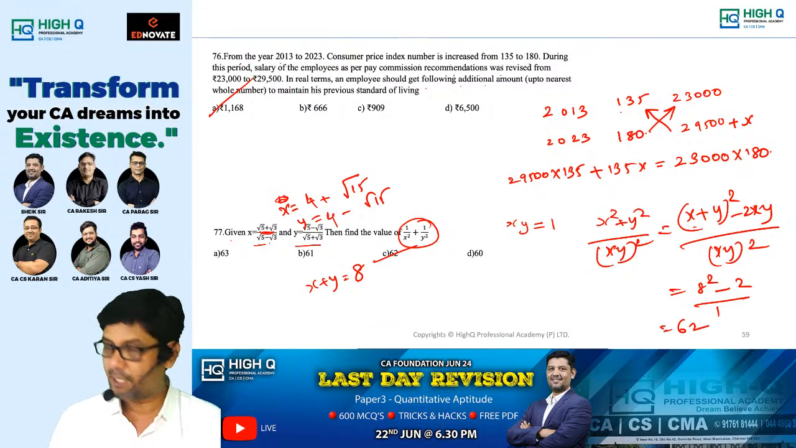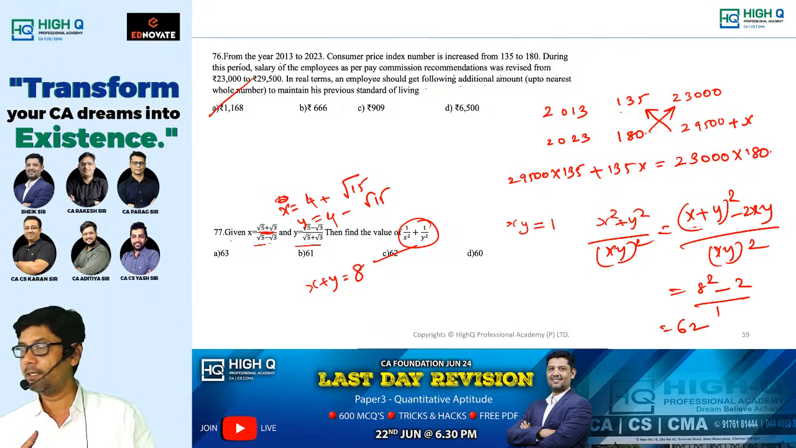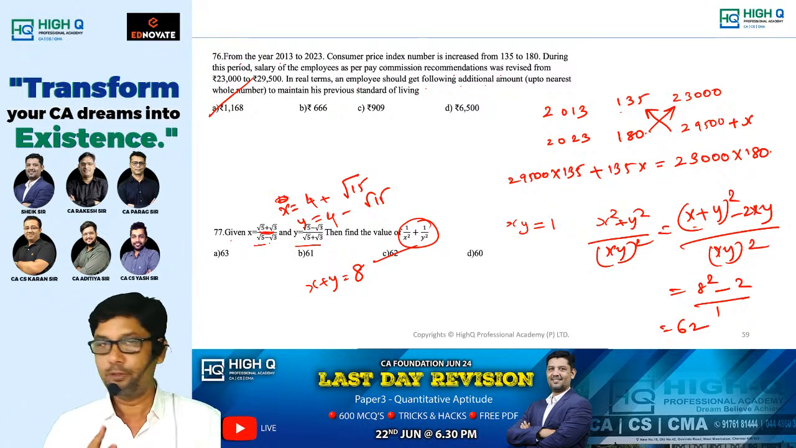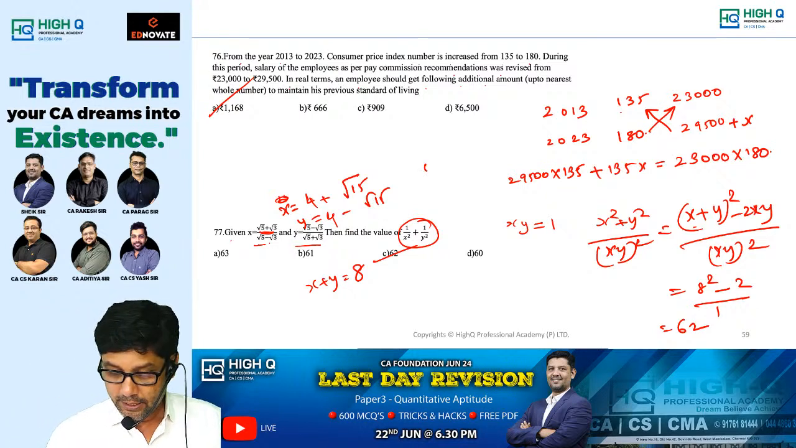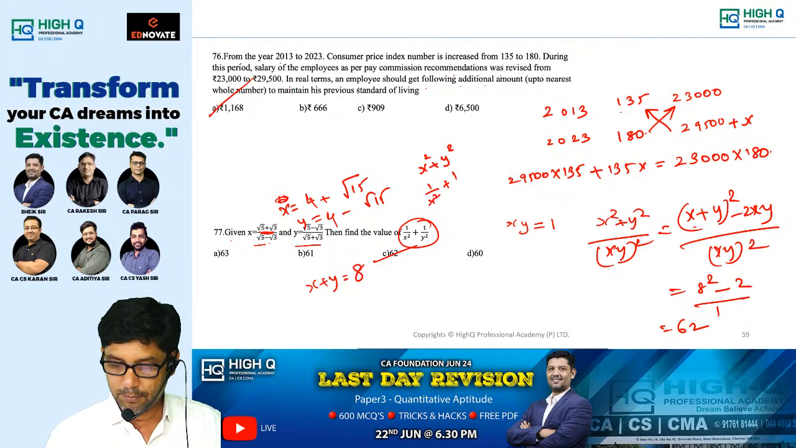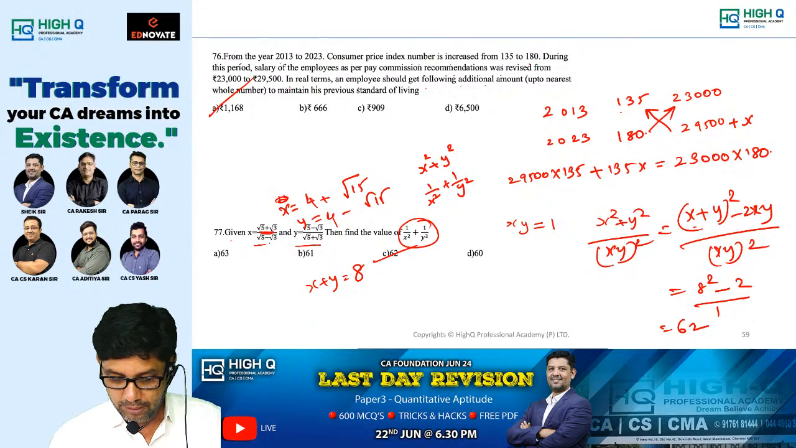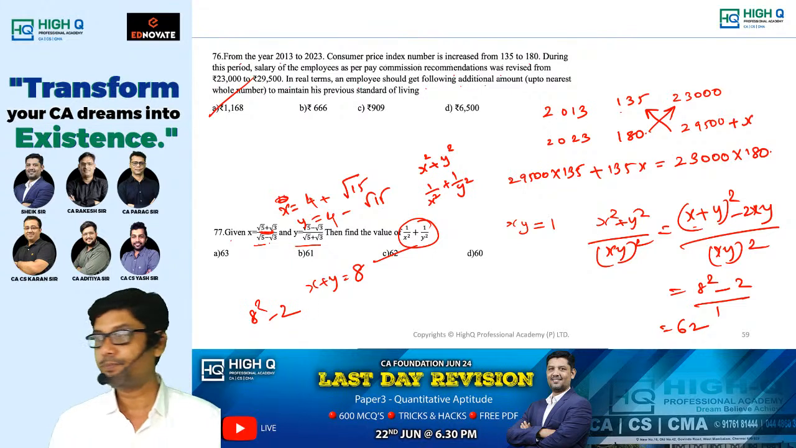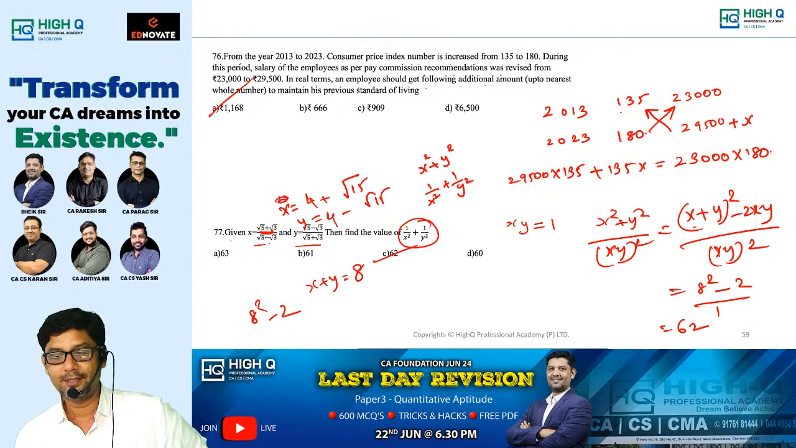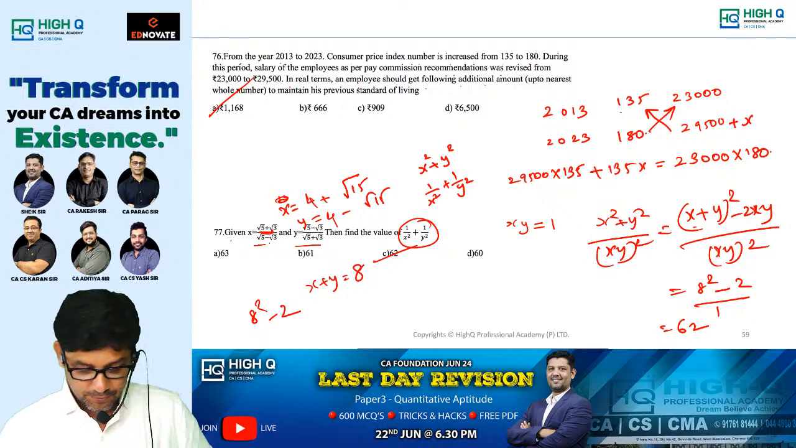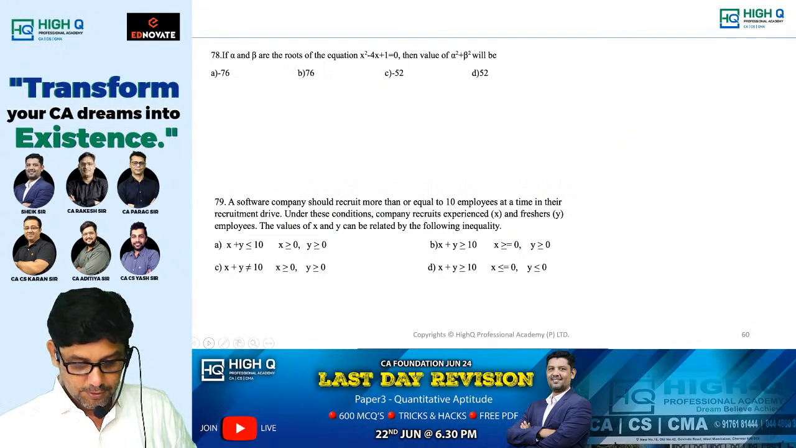Sir, you got the answer directly, na sir, without doing it. Yes, I got it. If they ask you to find out x square plus y square or 1 by x square plus 1 by y square, then follow my trick. What is 5 plus 3? 8. My answer is going to be 8 square minus 2. That's it. Okay, that's it. Nothing else.